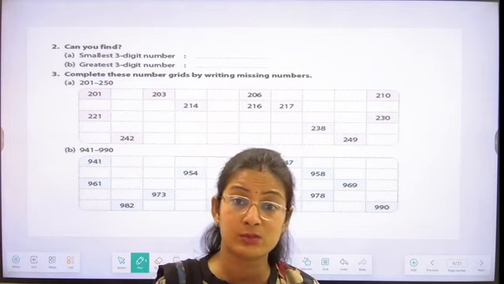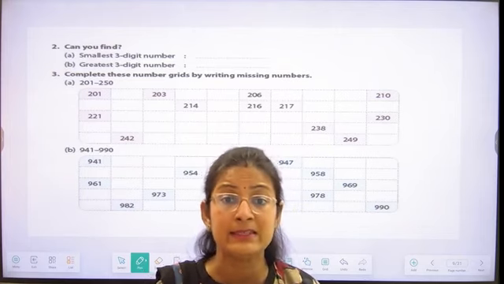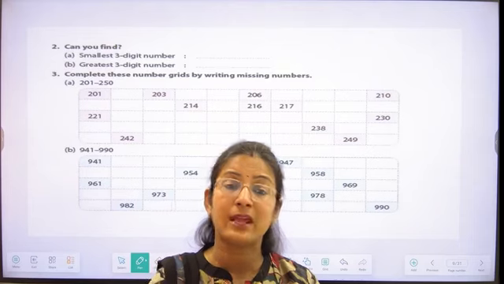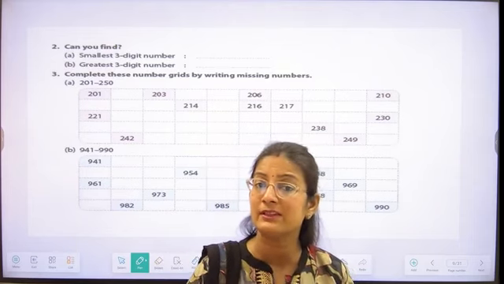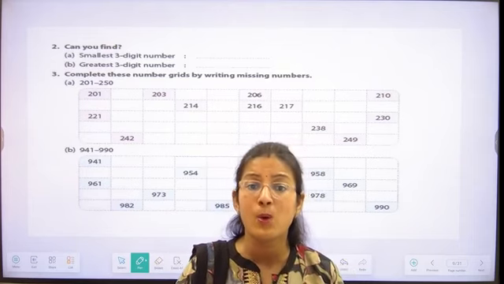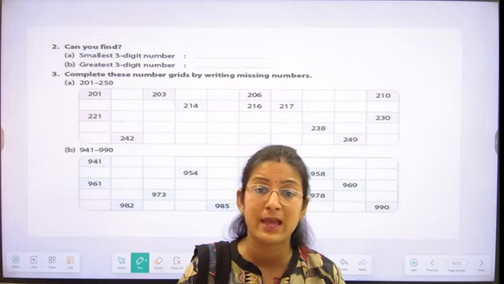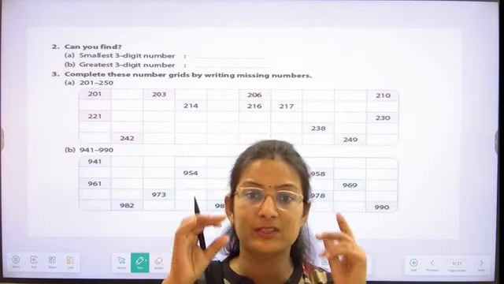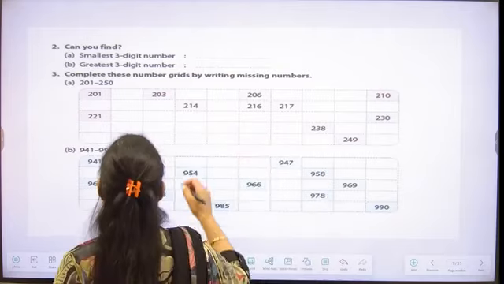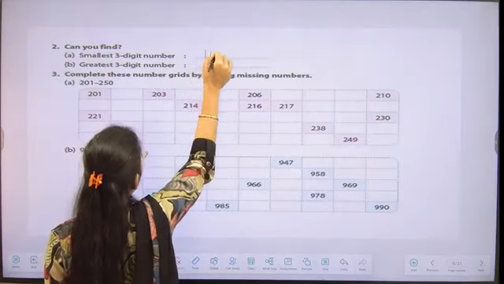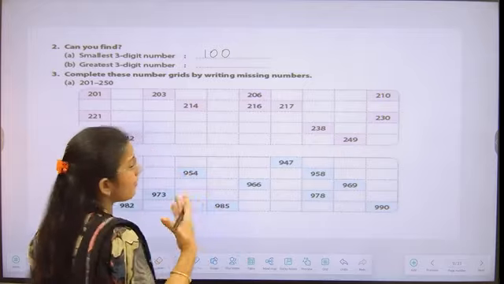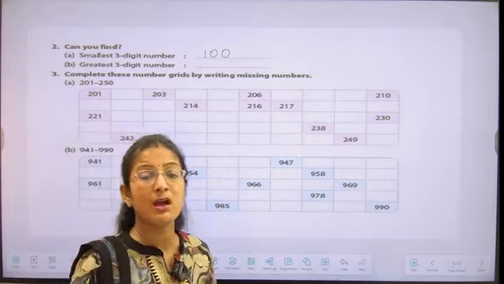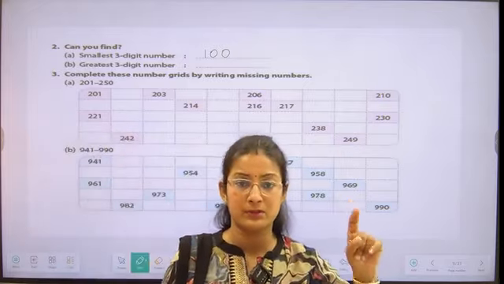So the greatest 2-digit number is 99. So after 99, what comes, student? We are having 100. So we can say that 100 is the smallest 3-digit number, or the first 3-digit number.